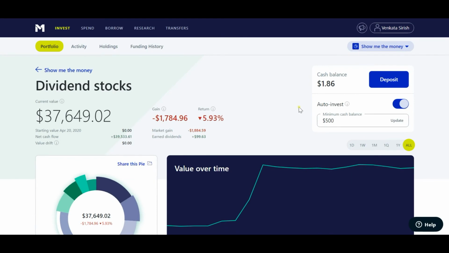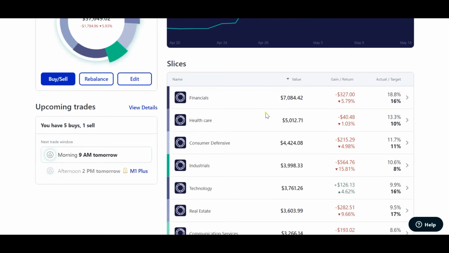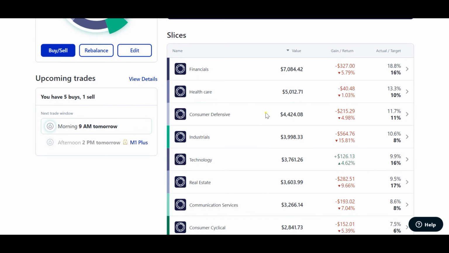Back to my M1 Finance account. This week I don't have much updates other than increasing the percentage allocations in some of the sectors. In finance and healthcare, I reduced them by half, and then increased the percentages in technology and real estate sectors, where I doubled the percentages. This way, I can increase the weekly contributions into these sectors and reduce them in the